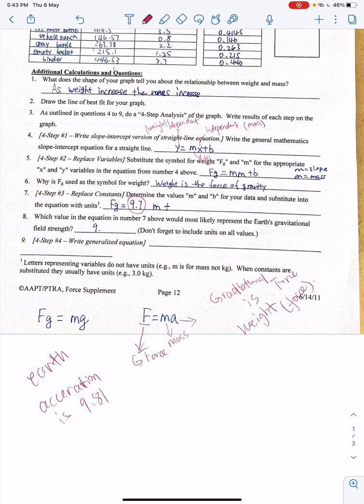Do you remember what acceleration's unit is? Meters per second square. Good. This is acceleration. That means on Earth, if you drop something, the acceleration will be this. But on the moon, if you drop this thing, it will take longer to fall to the ground because the acceleration is lower.